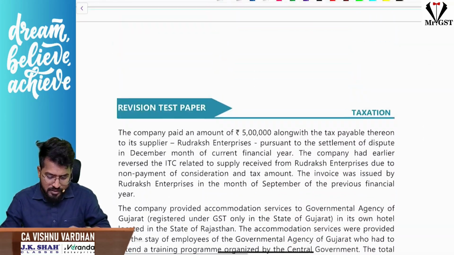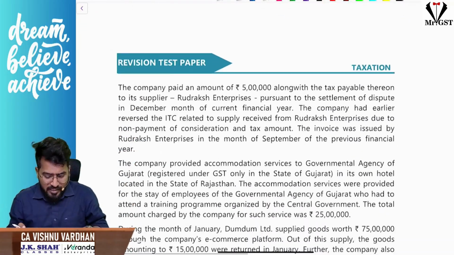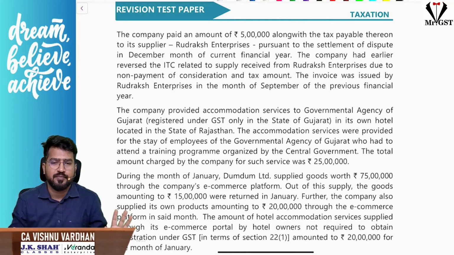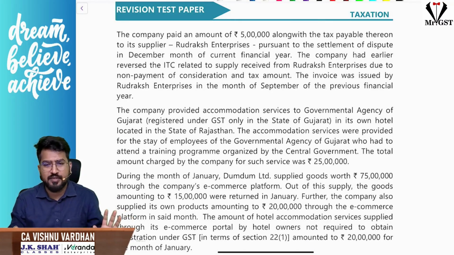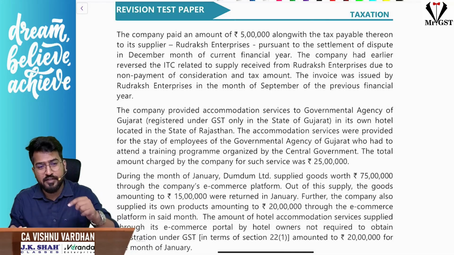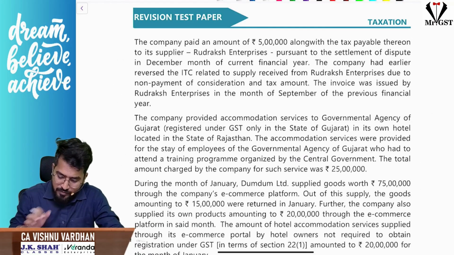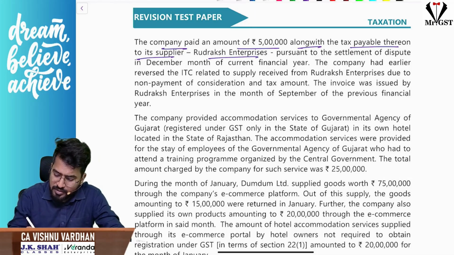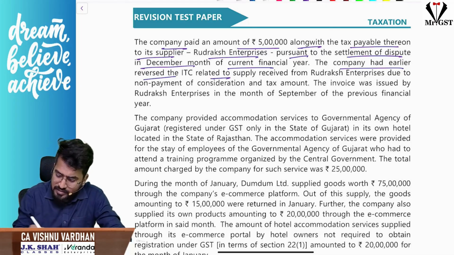Second question, let us go with the second paragraph. As far as I have observed, most of the MCQs in case study based scenarios have one paragraph giving the answer for one question. Each paragraph will carry information regarding one question in the MCQ. First question we are done. Now we are moving into second paragraph. Here the second paragraph will give you information regarding second question. If you see, company paid amount of 5 lakhs along with the tax payable therein to its suppliers Rudraksh Enterprises pursuant to the settlement of dispute in December month of current financial year. The company had reversed the ITC and re-availed ITC, correct?